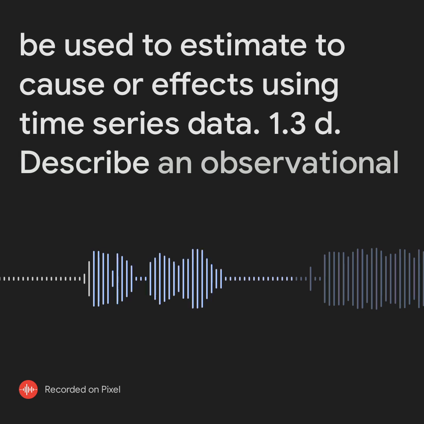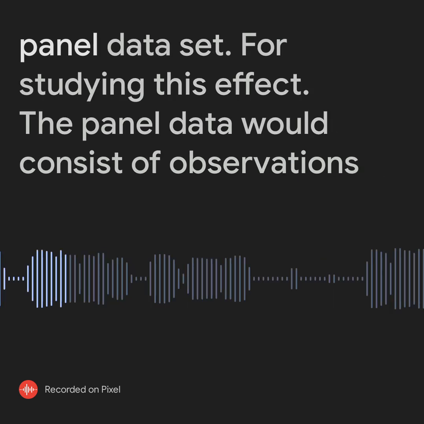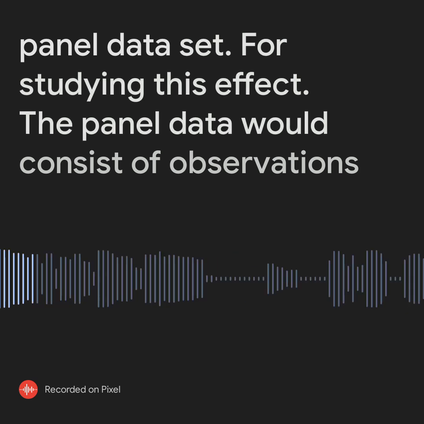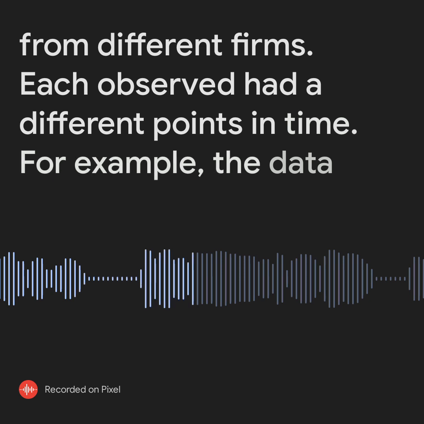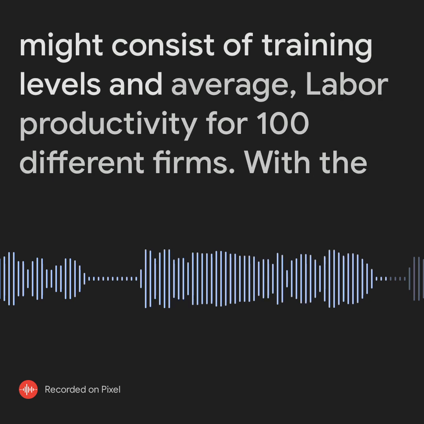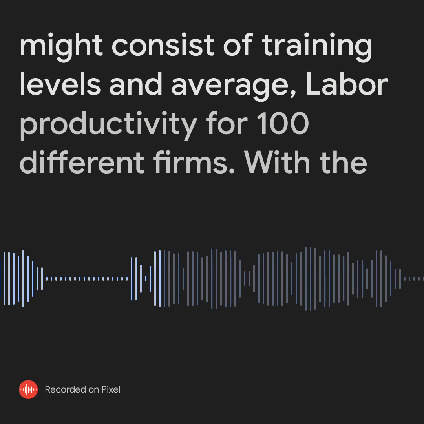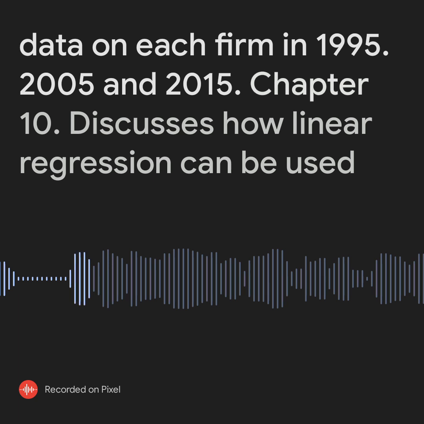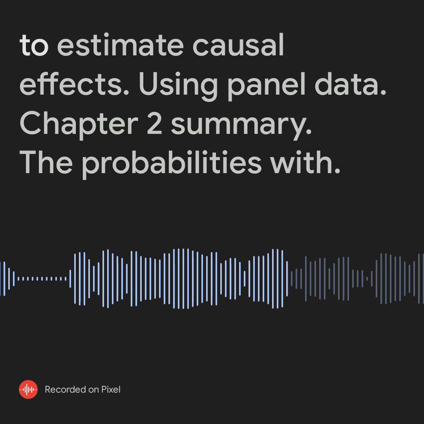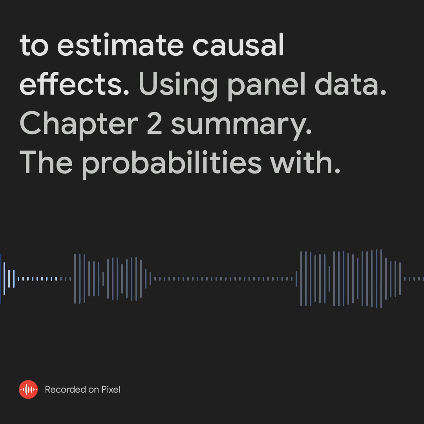1.3d. Describe an observational panel data set for studying this effect. The panel data would consist of observations from different firms, each observed at different points in time. For example, the data might consist of training levels and average labor productivity for 100 different firms, with data on each firm in 1995, 2005, and 2015. Chapter 10 discusses how linear regression can be used to estimate causal effects using panel data.